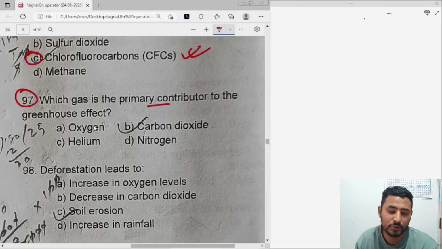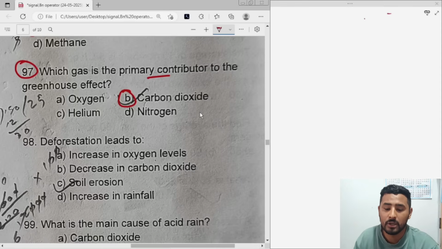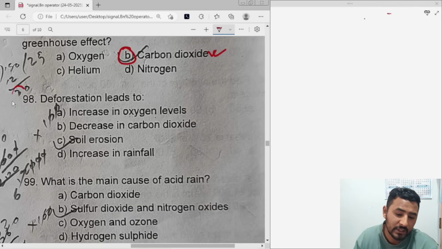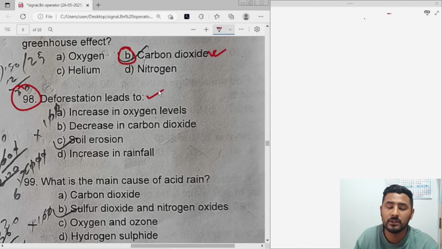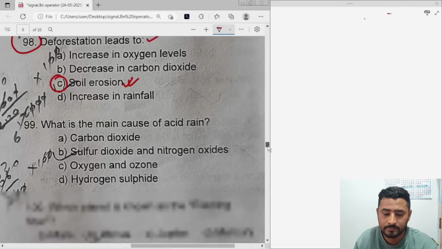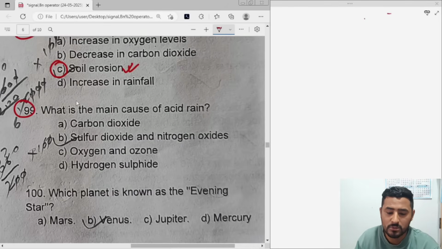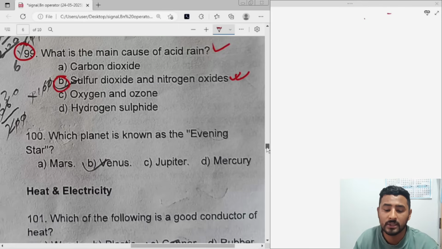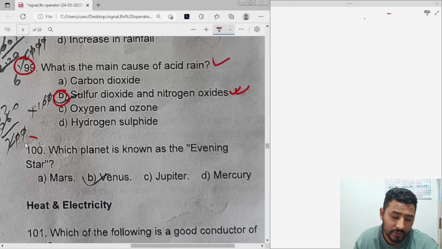Question number 97. Which gas is the primary contributor to the greenhouse effect? A most common question in the Meghalaya exam, which is carbon dioxide, CO2. Let's see next. Question number 98. Deforestation leads to what? It leads to soil erosion. Option number C will be the correct answer. 99. What is the main cause of acid rain? So it is sulfur dioxide and nitrogen oxide. Clear?